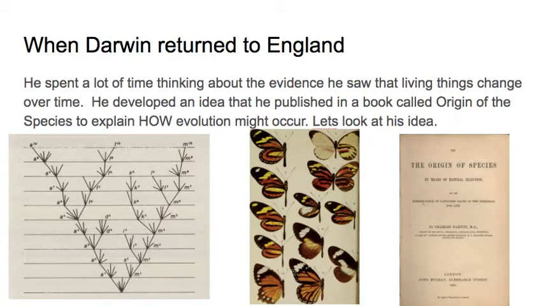When Darwin returned to England, he spent a lot of time thinking about the evidence he saw that living things change over time. He developed an idea that he published in a book called The Origin of Species to explain how evolution might occur. Let's look at his idea. This phylogenetic tree should look familiar.